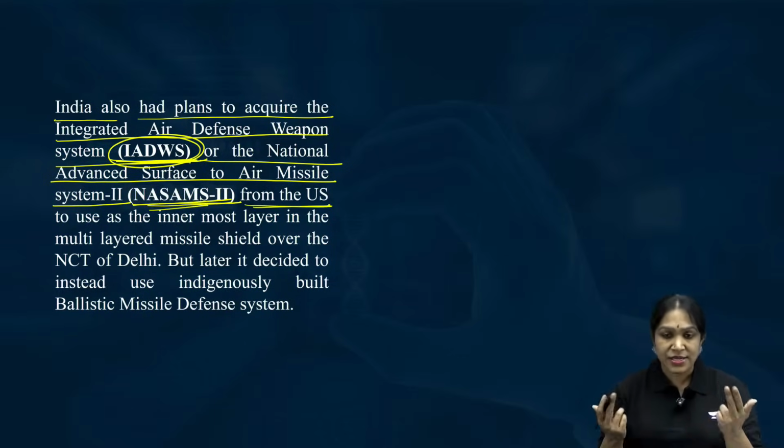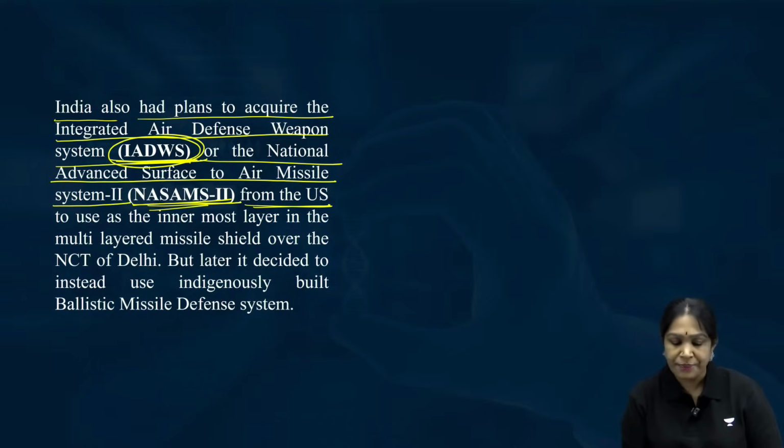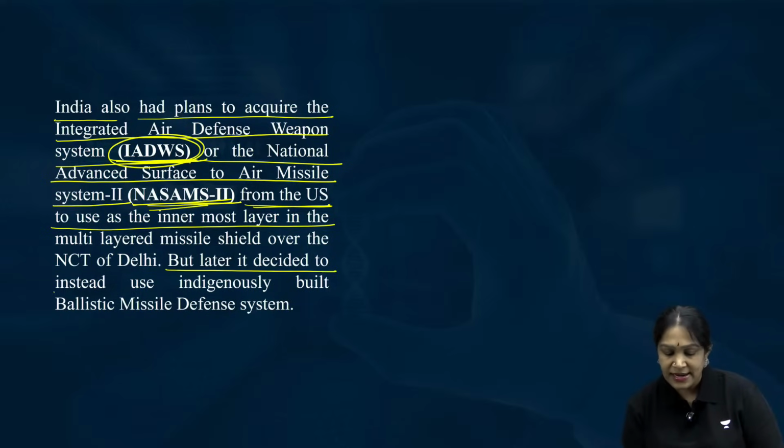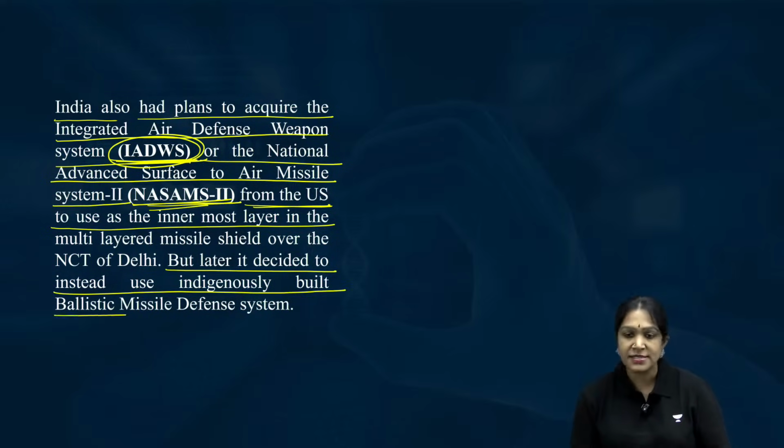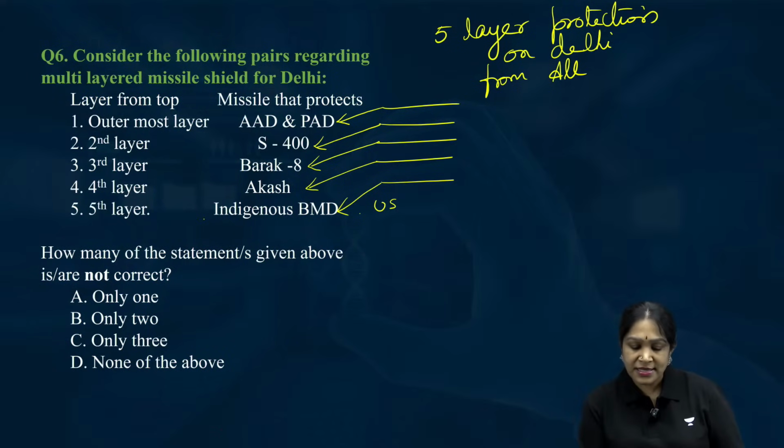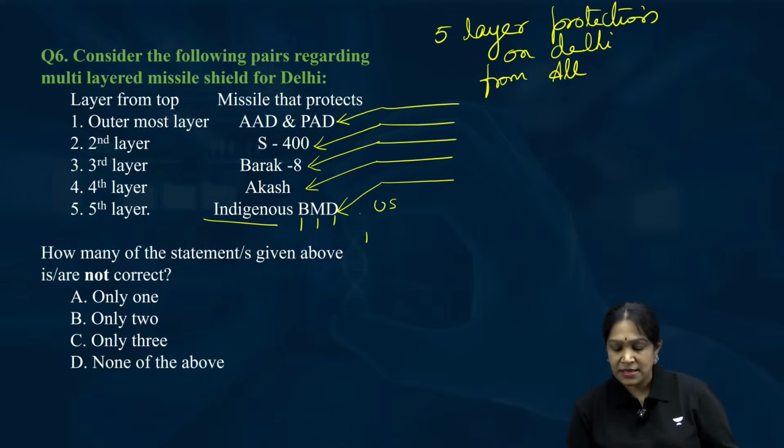But later we changed our opinion and decided to use an indigenously built ballistic missile defense system for the innermost layer. BMD means ballistic missile defense system.